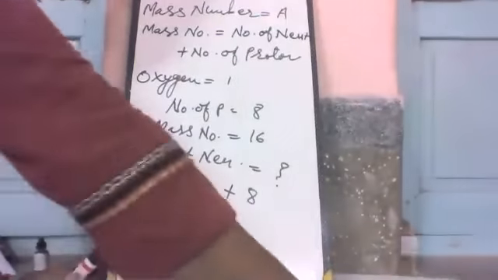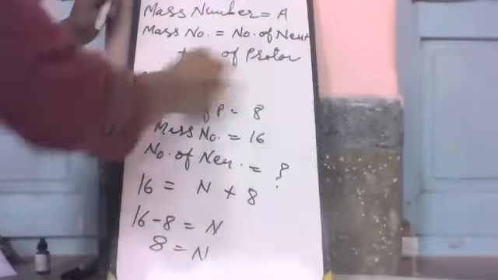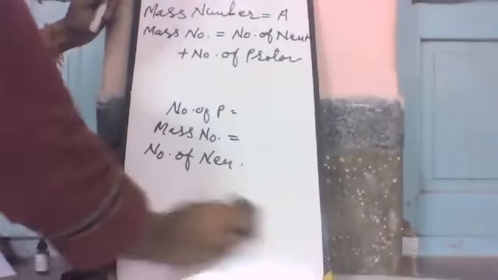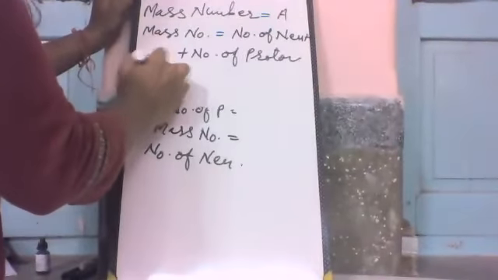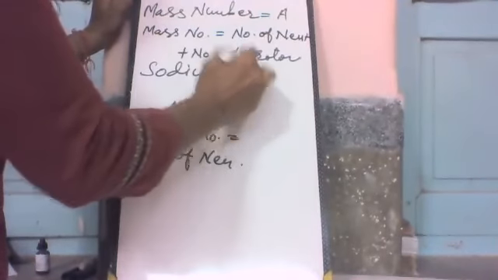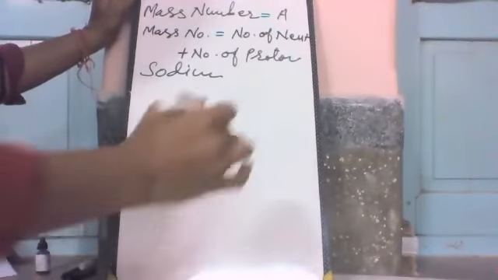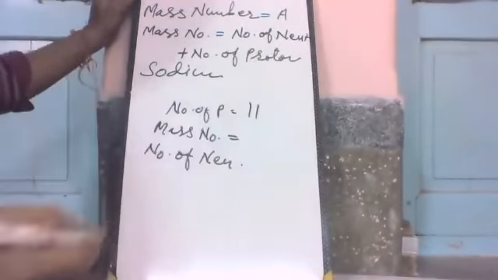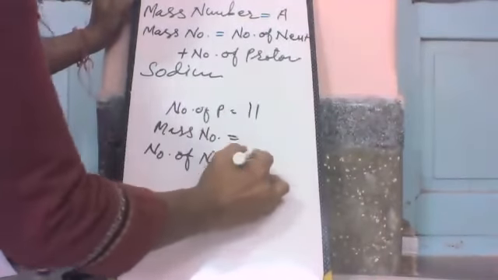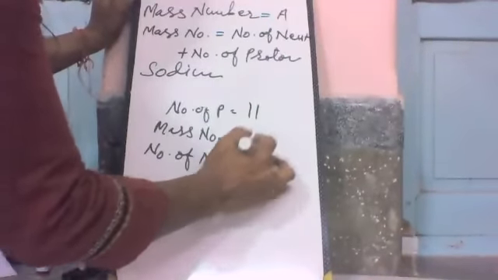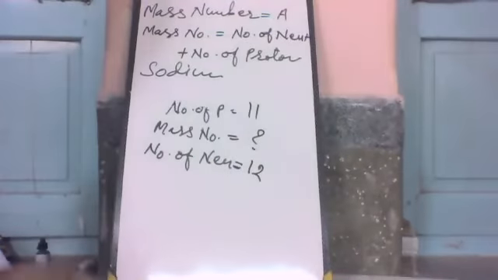One more example. Sodium has 11 protons and 12 neutrons. Now find the mass number.